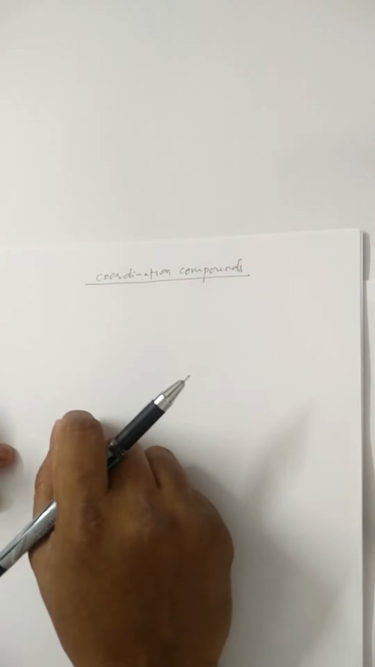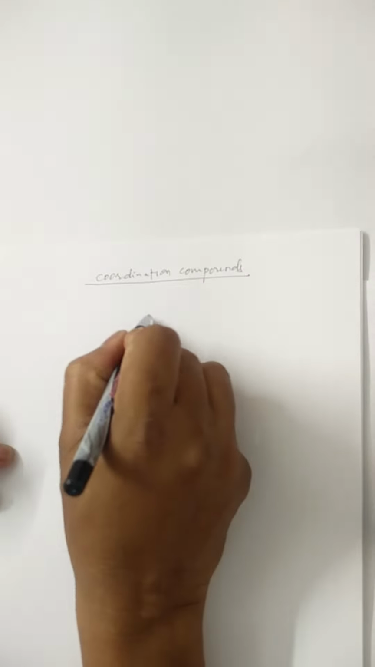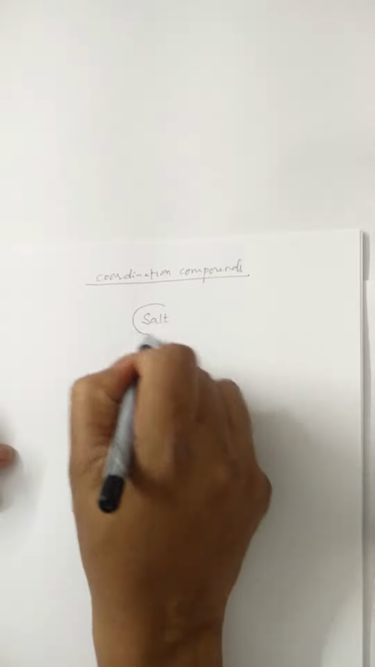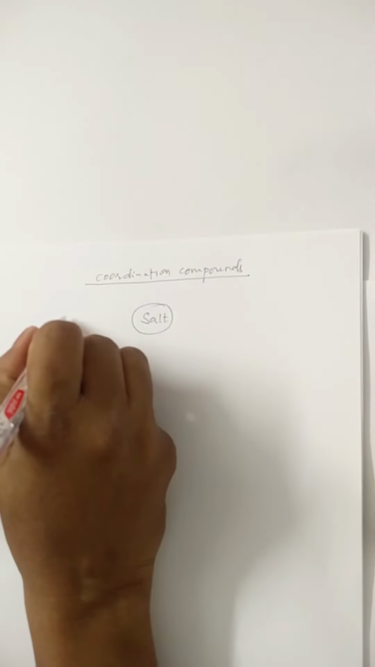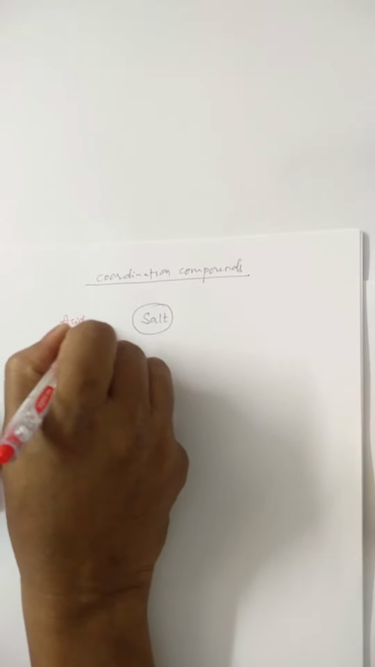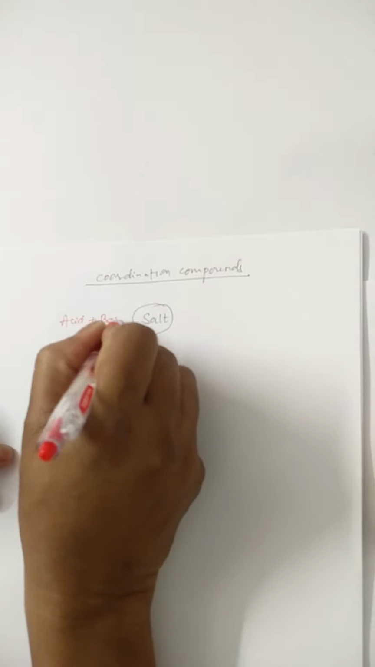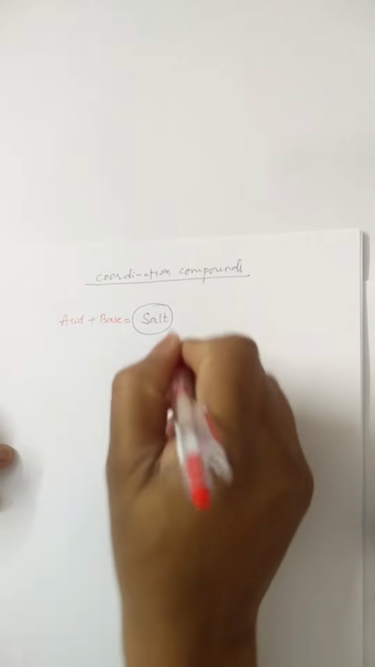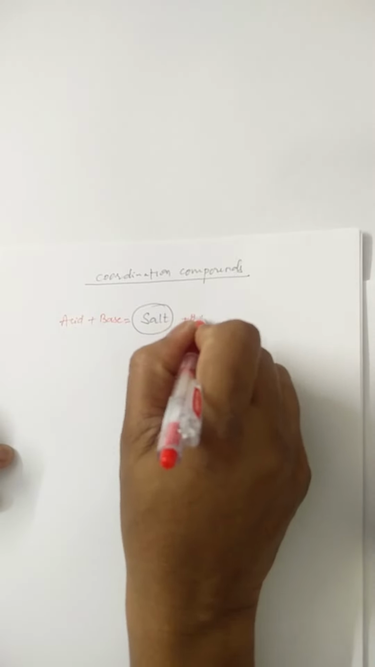To understand this chapter completely and thoroughly, we need to have some basic information regarding salts. We know that a salt is produced when an acid reacts with a base, which gives salt along with water.